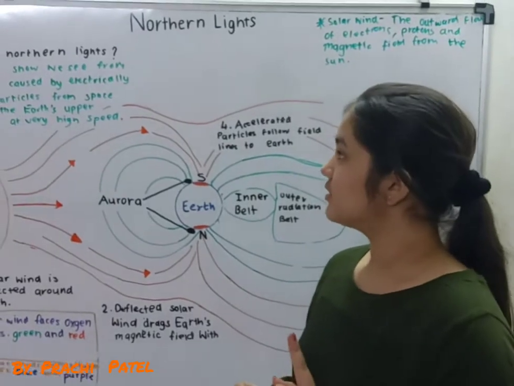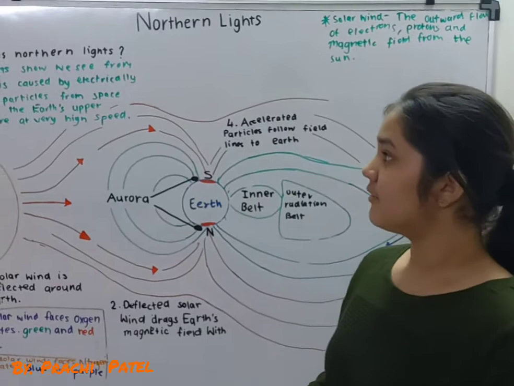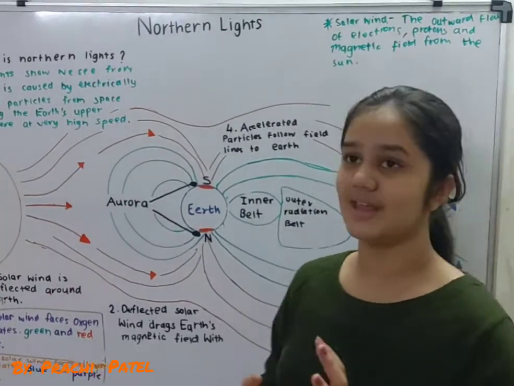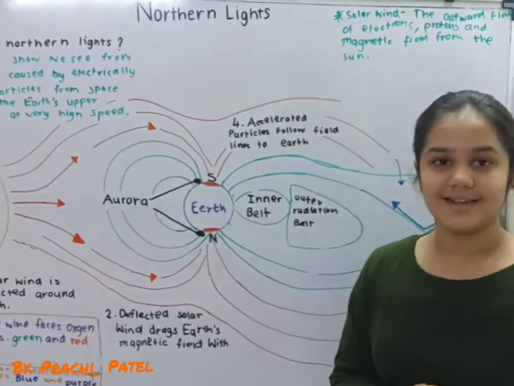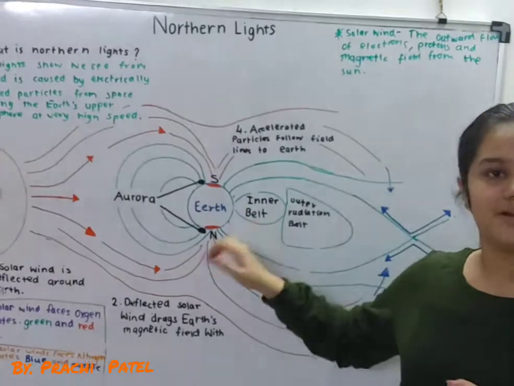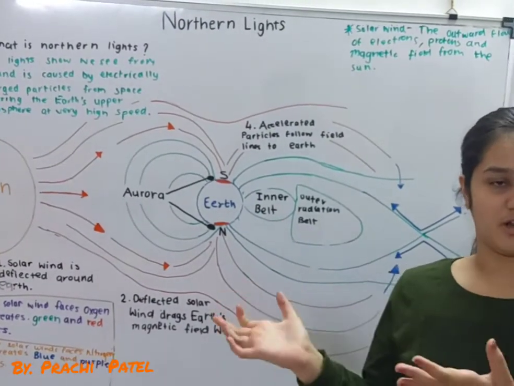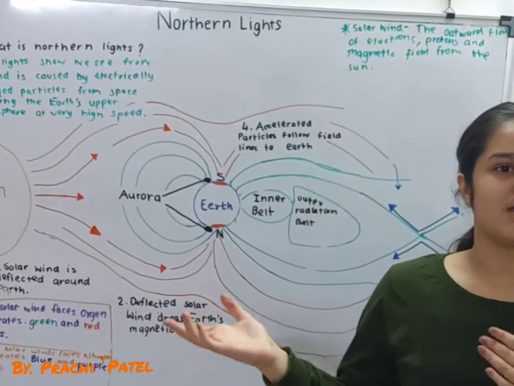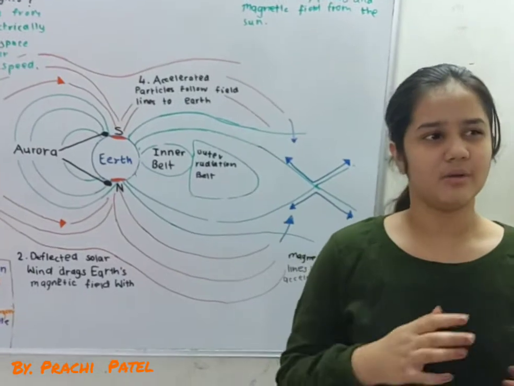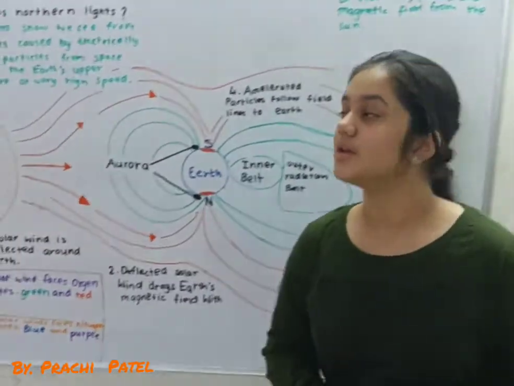The light show we see from the ground is caused by electrically charged particles from space entering the Earth's upper atmosphere at very high speed. So basically, Northern Lights are created at the South Pole and North Pole. Maybe you have gone to the south and north parts of our Earth, then you can see that light between April and December at night time.